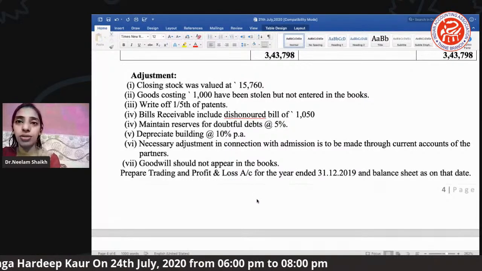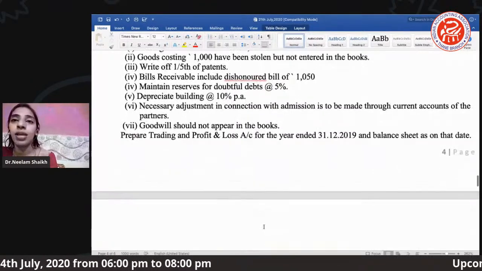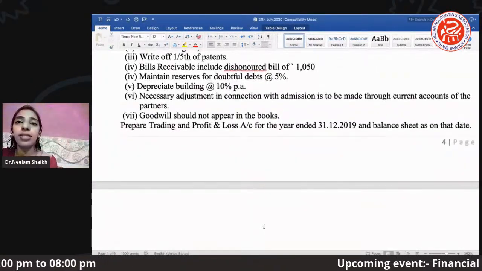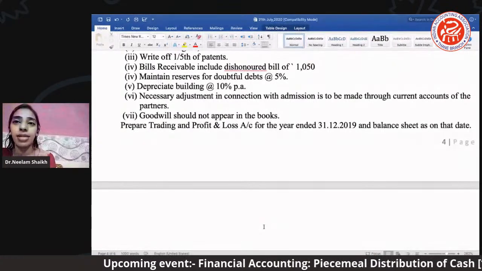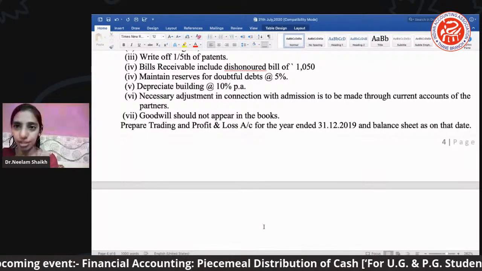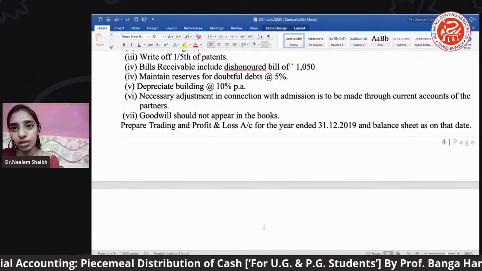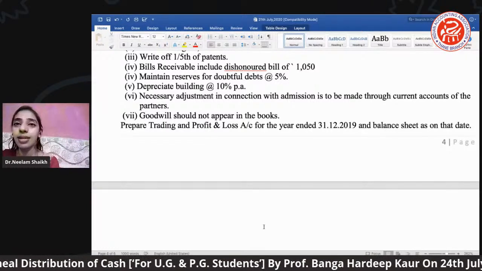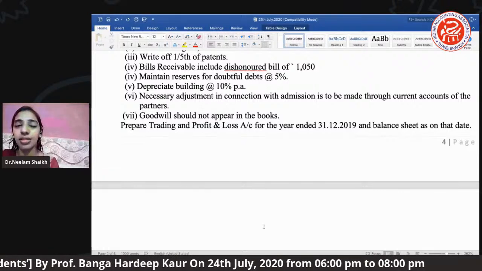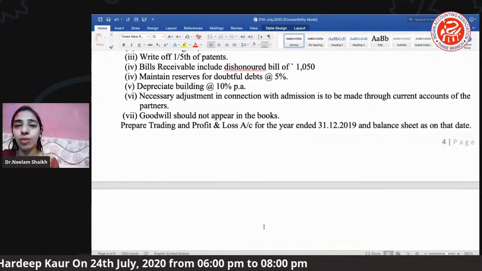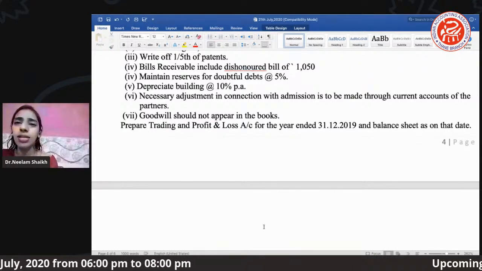Patent, copyright, these are all intangible. That's why here you did not see depreciation written; we write 'write off' because it's an intangible asset. If it were a tangible asset, it could be mentioned as depreciation. Okay, so students, kindly understand these differences. When we are supposed to mark it as write off, things are similar.